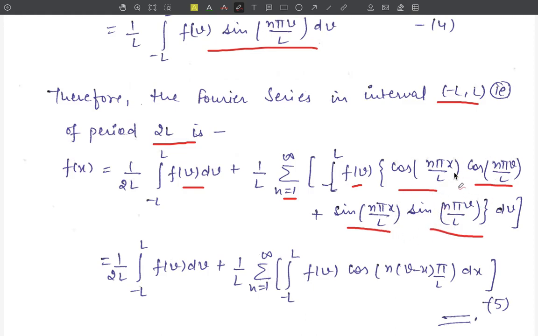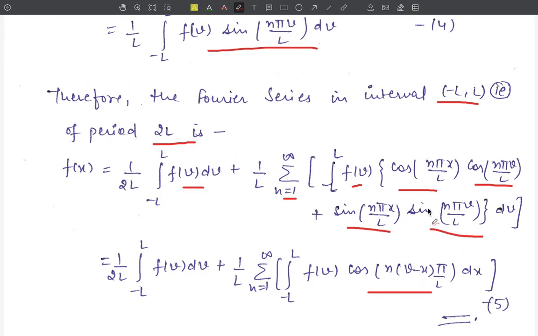Here we can use the formula cos A cos B plus sin A sin B. This is a trigonometric formula, and this is equal to cos of (A minus B), that is cos of (nπv/L minus nπx/L). Now that is cos of n(v minus x) into π by L.